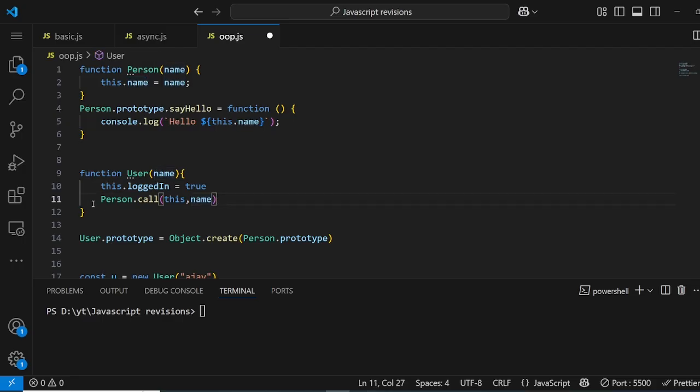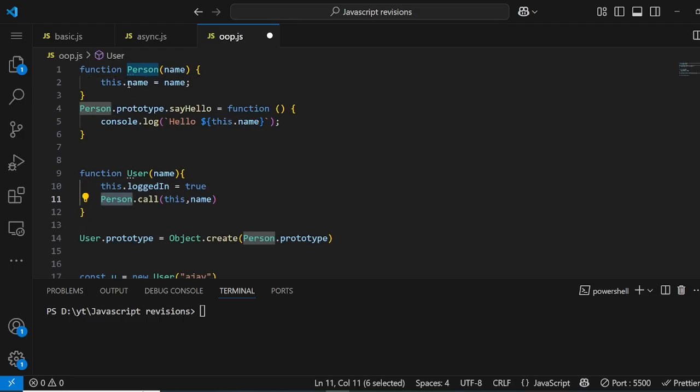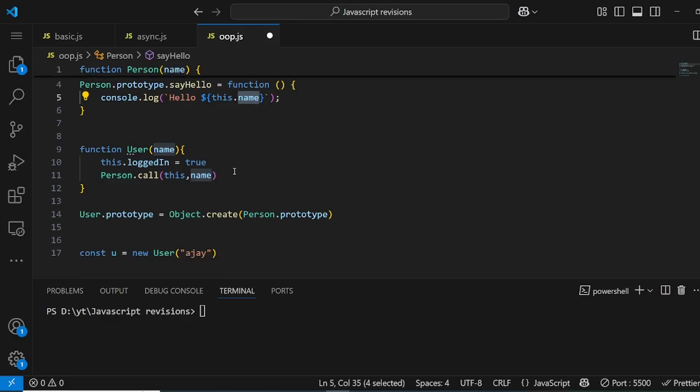If you don't call this, it means this object was never created. So when we try to access sayHello, it will give us undefined, saying this.name doesn't exist. So we want to call Person also inside this User. This is how we can customize it by using the call method, where this will be bound to this u. And Person will initialize this constructor function, which will initialize the this.name property, so that when we access sayHello, it will understand where this.name is coming from.